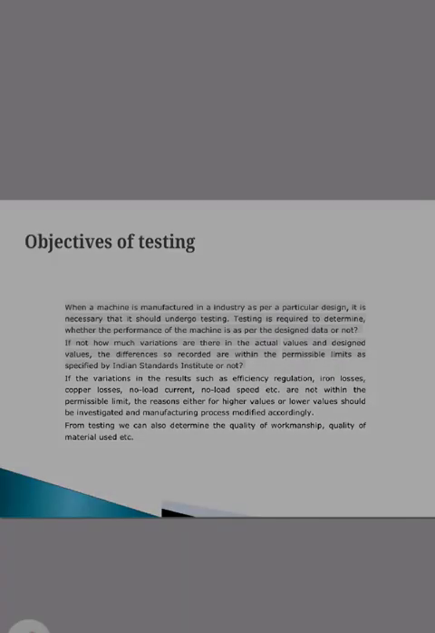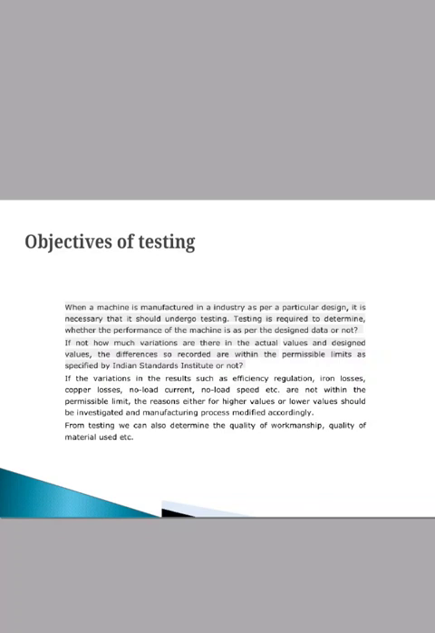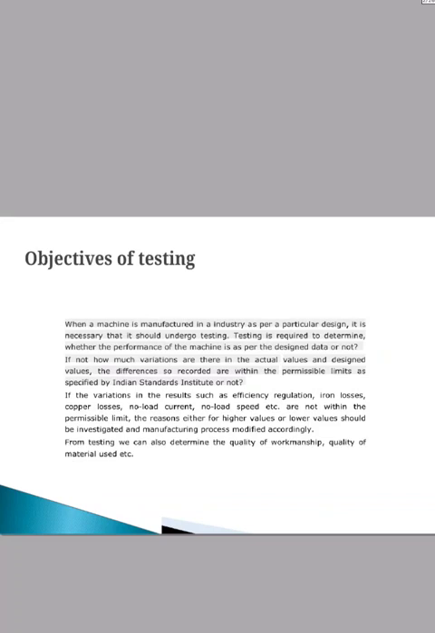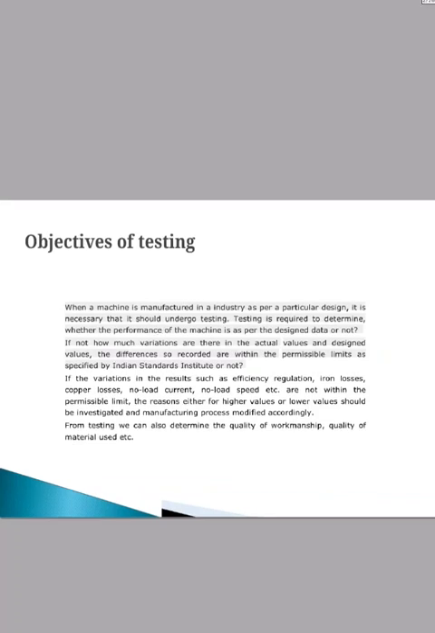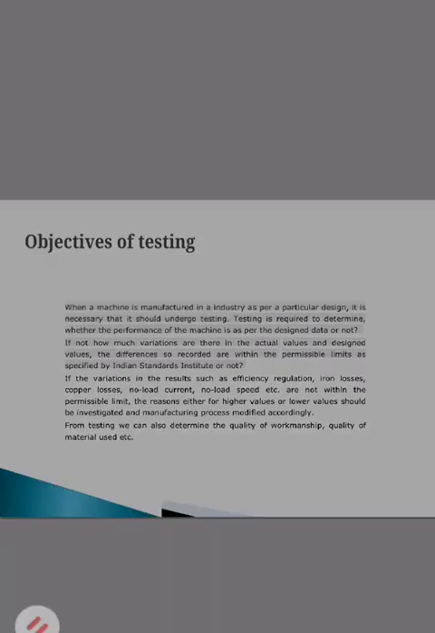After the testing, we check the variation in results such as efficiency, regulation, iron losses, copper losses, no load current, no load speed, etc. These parameters we have to check against the permissible limit. The reason for either higher or lower values should be investigated and the manufacturing process modified accordingly.